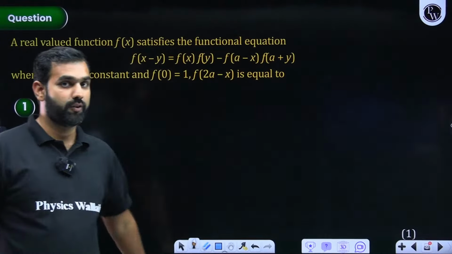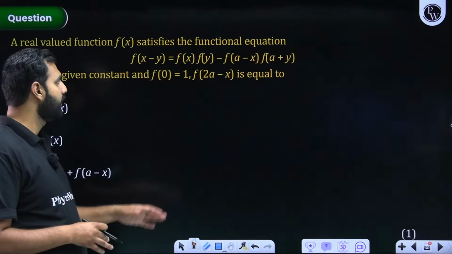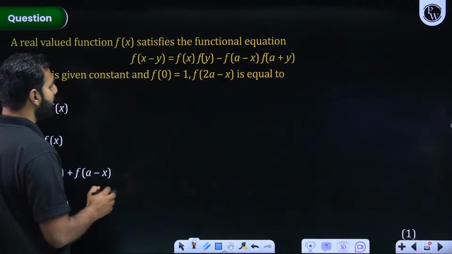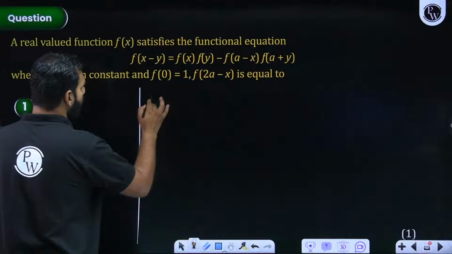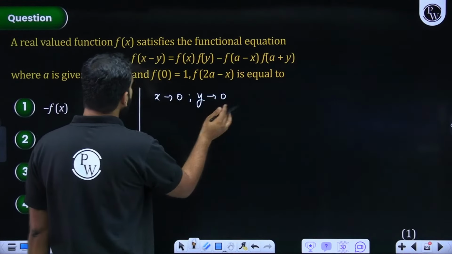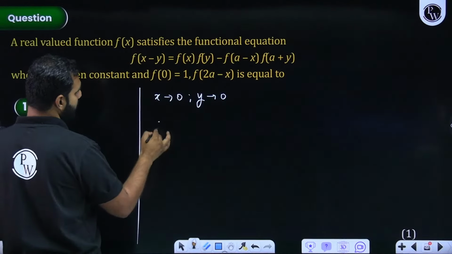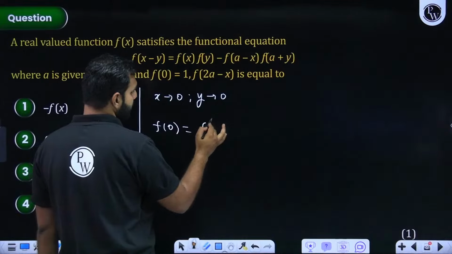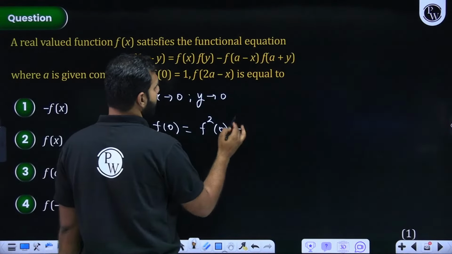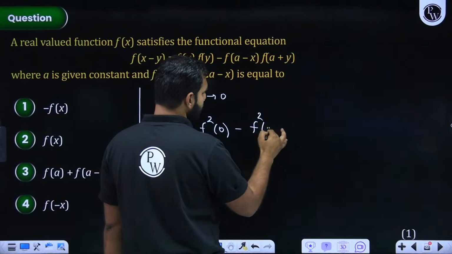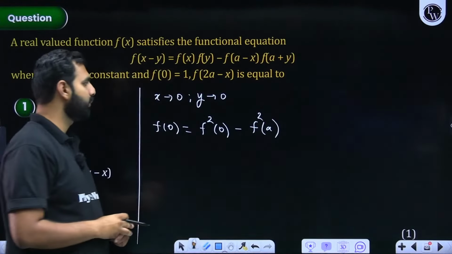Now let's try and solve this particular one. Can you tell me how will you approach it? First of all, let us try and crack f of a, because with that I think I'll get a better result. So first of all, I'll replace x by 0 and y also by 0. When you do so, f of 0 minus 0 is f of 0. Then you get f of 0 into f of 0, that is f of 0 squared, minus f of a minus 0, f of a plus 0. So that is f of a squared. Everybody with me on this? I hope there is no confusion on that.